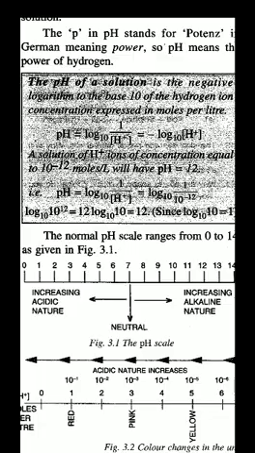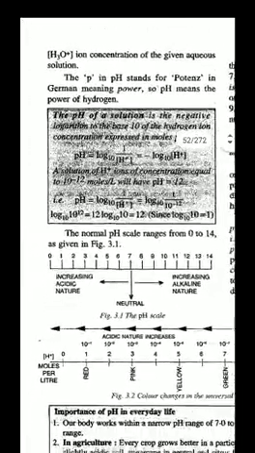How? pH is equal to minus log of H3O plus, which is log 10 of 1 upon 10 raised to minus 12. Obviously, you know that with exponents and powers, when you go with the reverse, your power becomes positive. So now it is log 10 of 10 raised to 12, which is 12 log 10 10. Children, log 10 10 is equal to 1. So now your pH is 12.